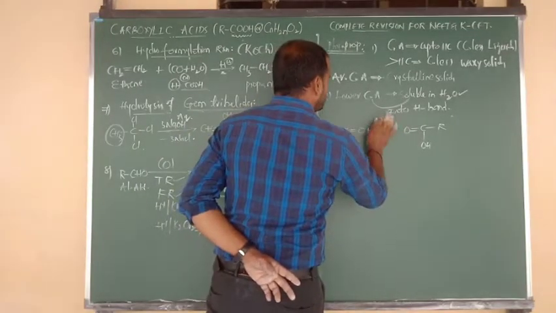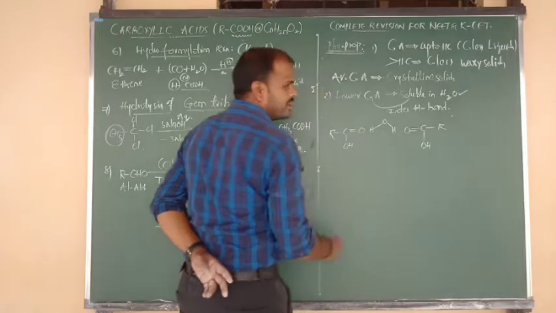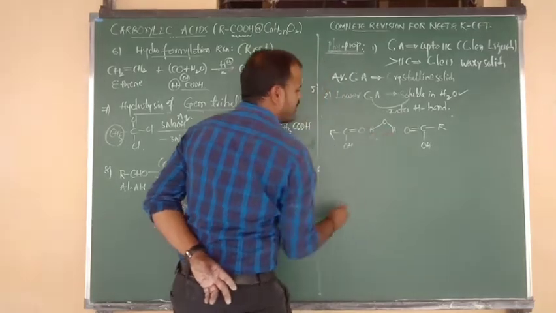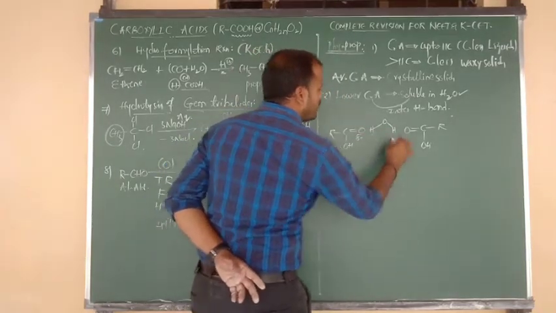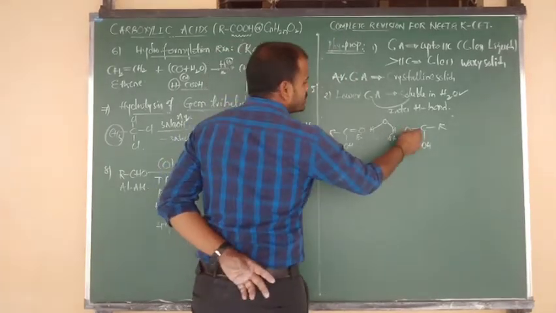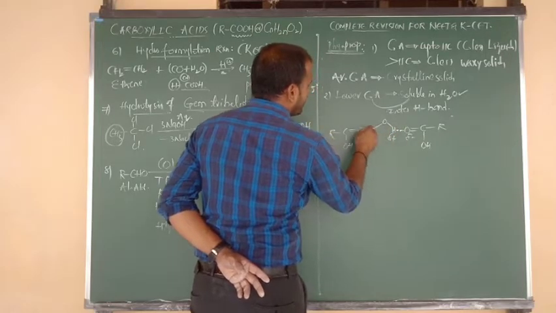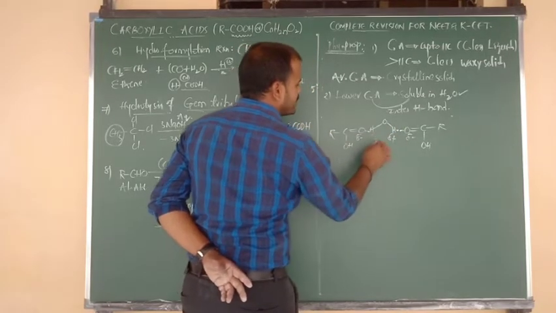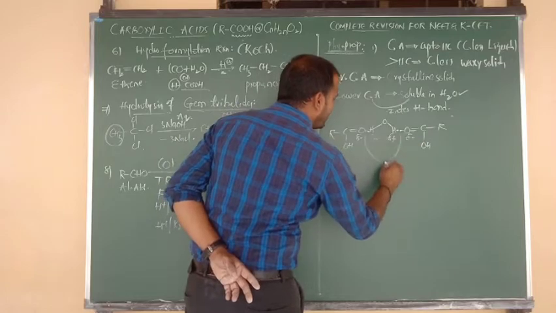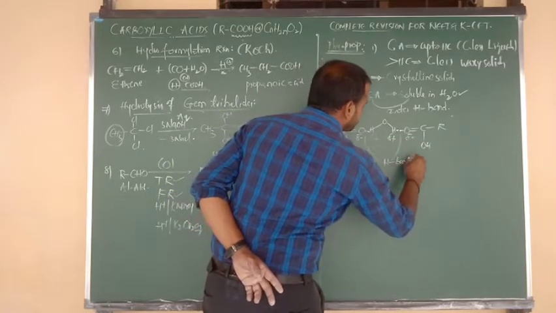O connected to H, again O connected to H. Hydrogen carries a partial positive charge and oxygen a negative charge. Between positive and negative, a hydrogen bond, shown as a dotted line. Again here also a hydrogen bond dotted line. So in this manner, these are nothing but the intermolecular hydrogen bonds.